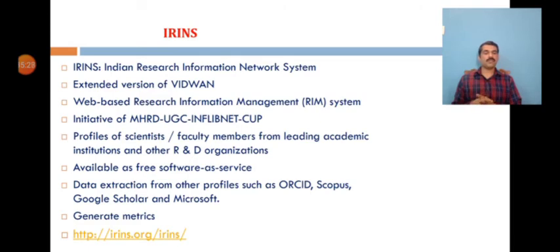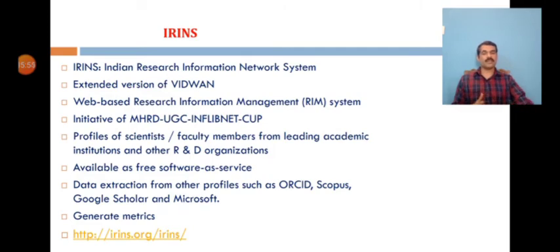IRINS is a web-based research information management service, jointly provided by the Information and Library Network Center and the Central University of Punjab in collaboration with UGC and MHRD. This portal facilitates academic R&D organizations, state universities, faculty members, and scientists to collect, curate and showcase their scholarly communication activities, and it provides an opportunity to create a scholarly network.